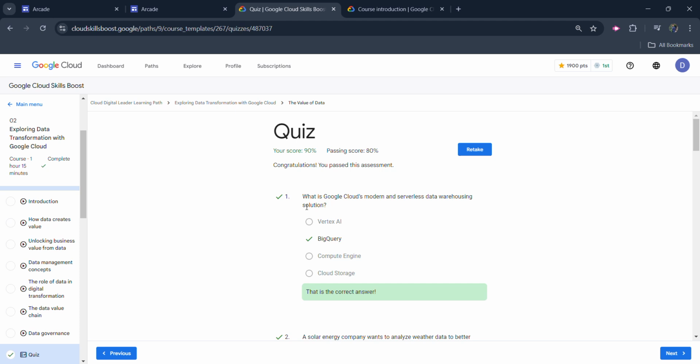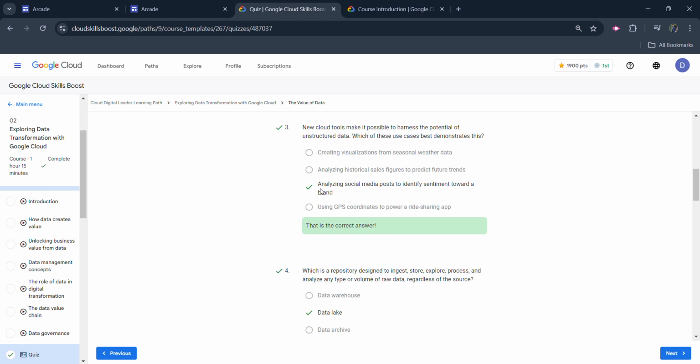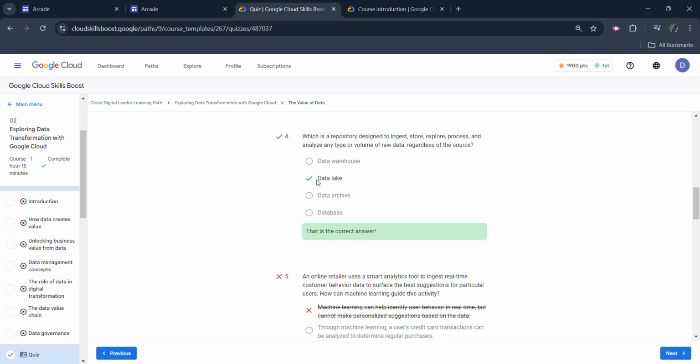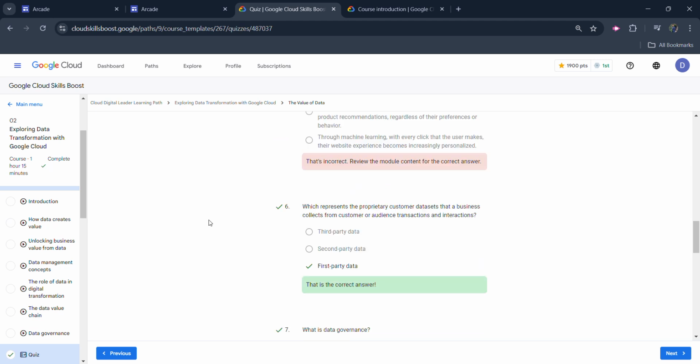So starting with the first question, the answer is BigQuery. For the second one, it's Google Cloud Marketplace. For the third one, it's analyzing social media posts to identify sentiment toward a brand. And the fourth one is Data Lake. The answer for the fifth one is wrong in my case, so you can check this one: through machine learning, with every click that the user makes, their website experience becomes increasingly personalized. You can check this one and scroll down.